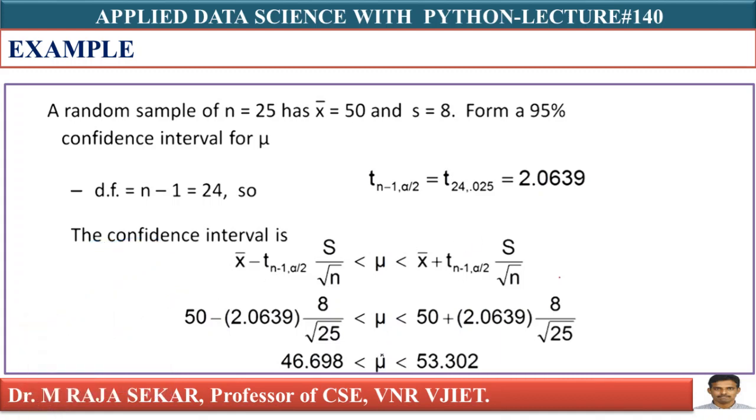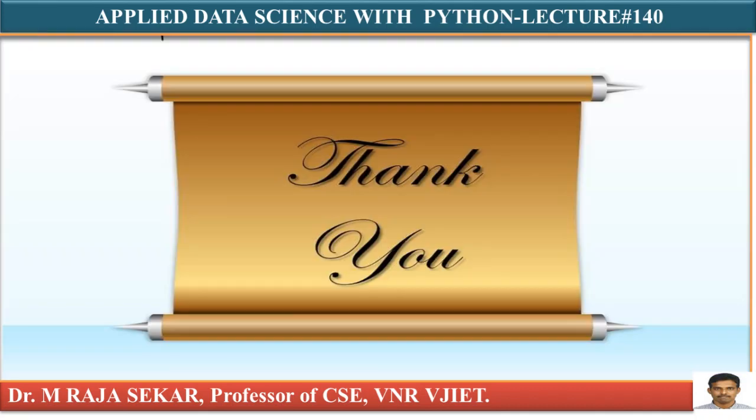Your true population mean lies between 46.968 and 53.302 with a probability of 95%. Out of 100 cases, in 95 cases it will lie between this lower limit and upper limit. Just go through this lecture.